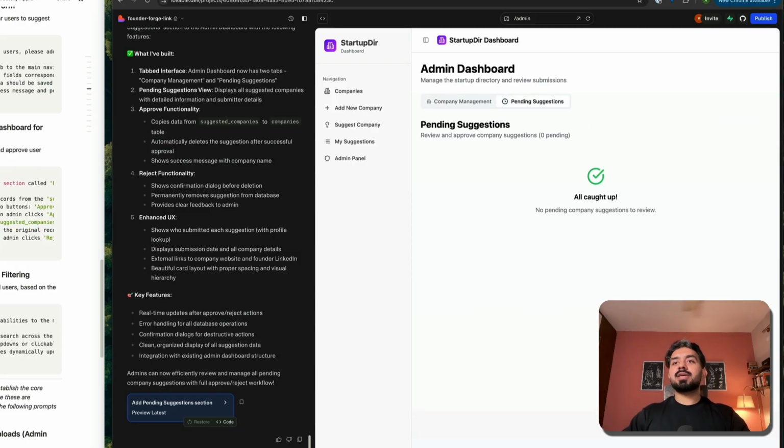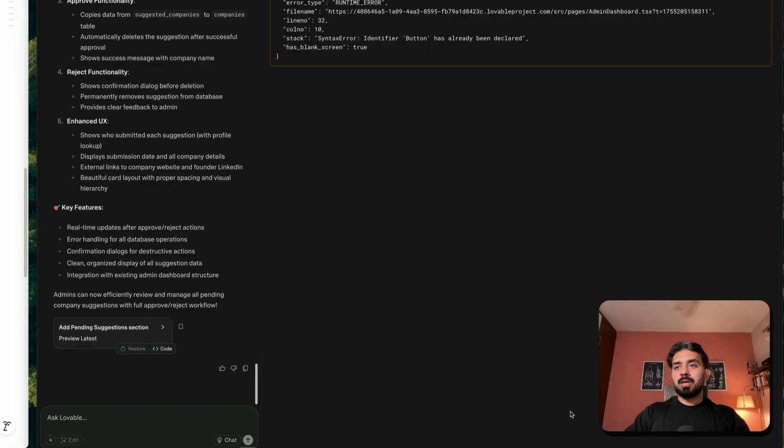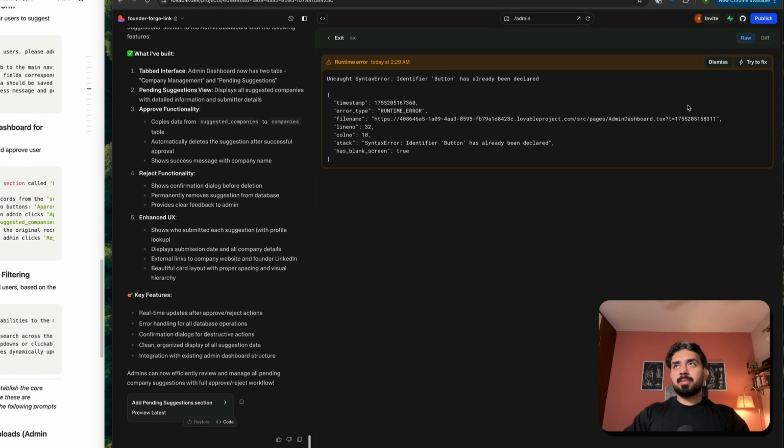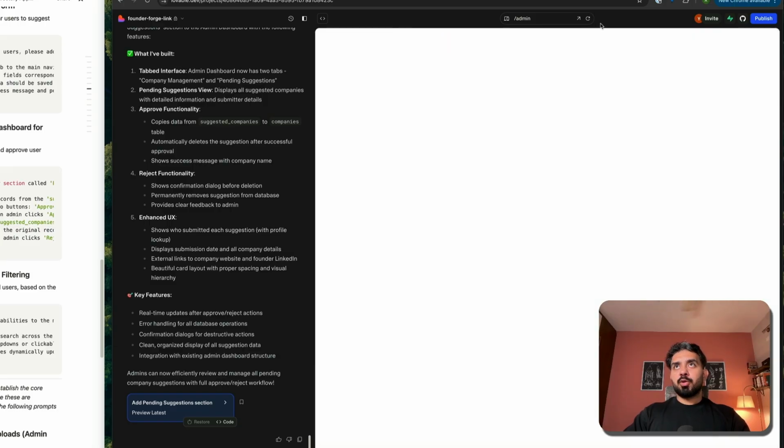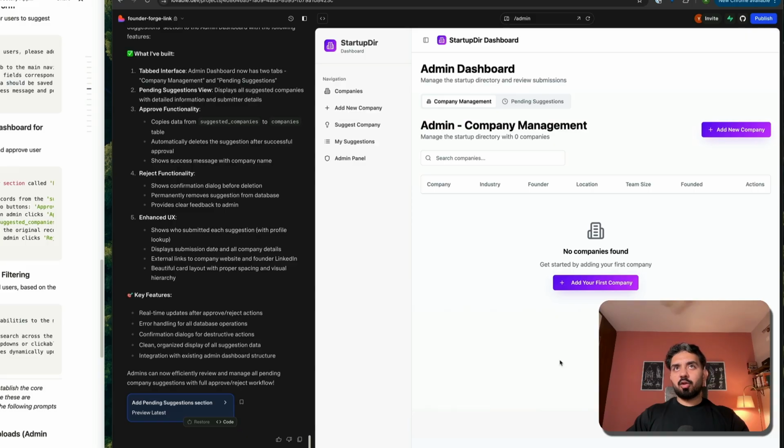There's an error that has popped up. Let's look at the logs. Runtime error. Okay, dismiss. If I refresh, you can, by the way, click on try to fix, and Lovable will take care of it. For now, I think there is no error. Okay, this is all good. I have this implemented. Let's move on to search and filtering.